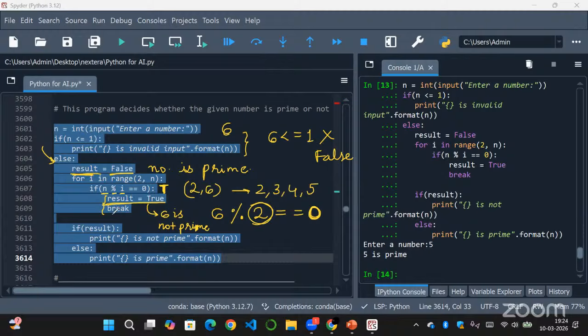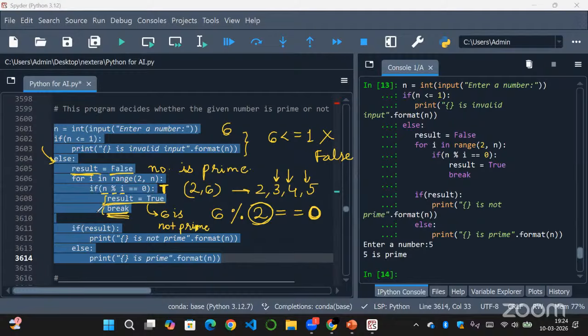And then we will immediately stop the loop because once we find a factor, we already know the answer, right? So we have more than 2 factors. So obviously that number is not a prime. So immediately we are stopping the loop using the break statement. So you don't need to continue checking the other numbers, because this number has one more factor other than 1 and 6. So this is not a prime number.